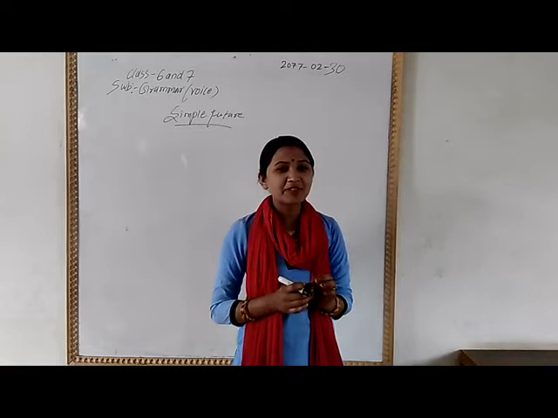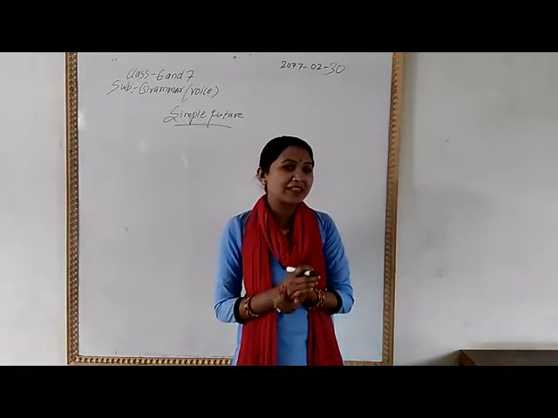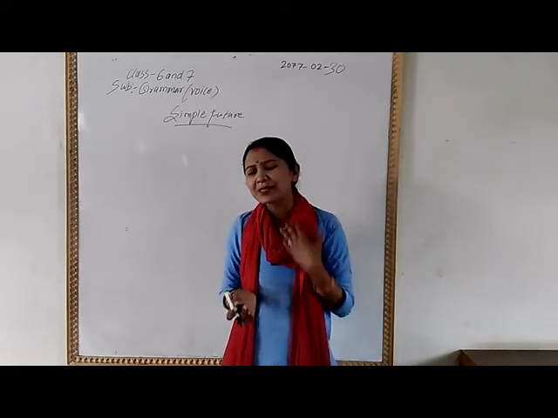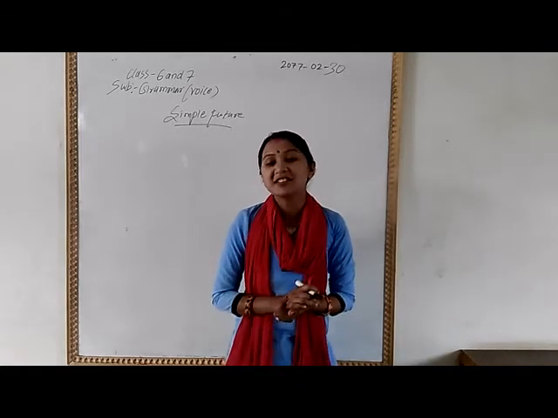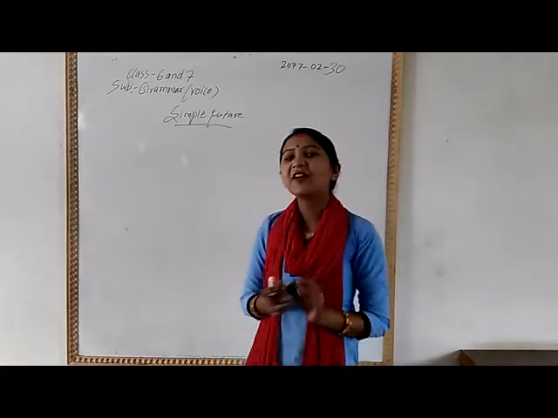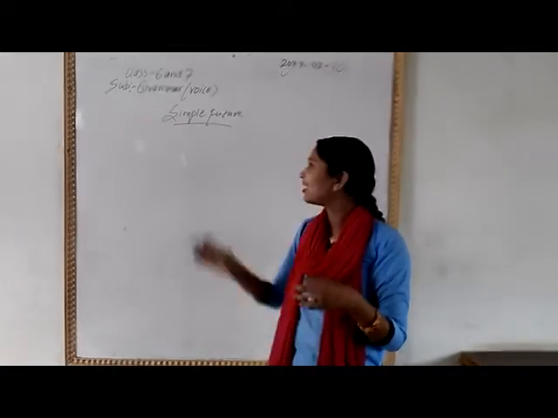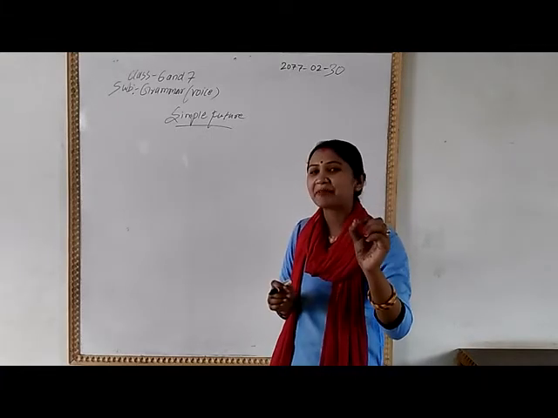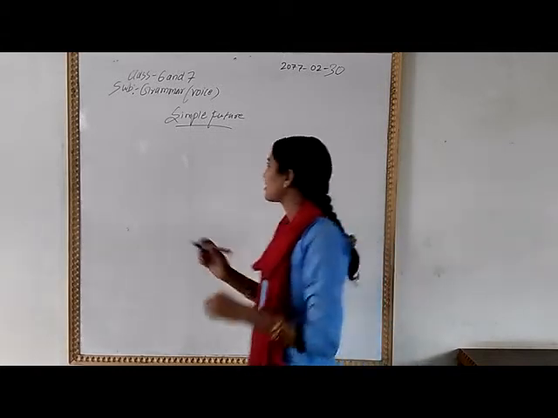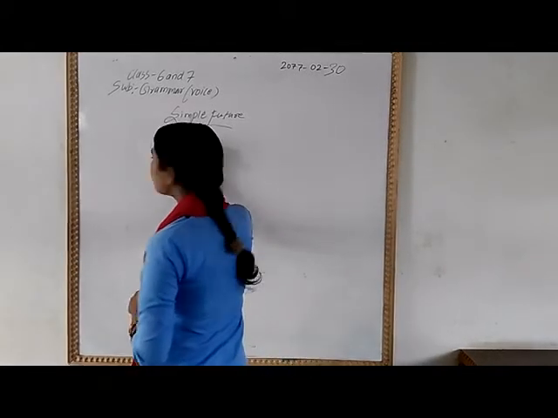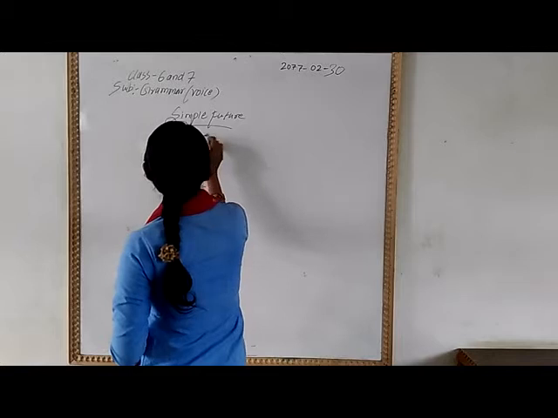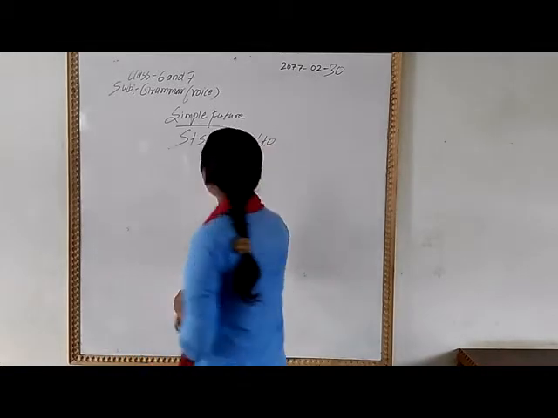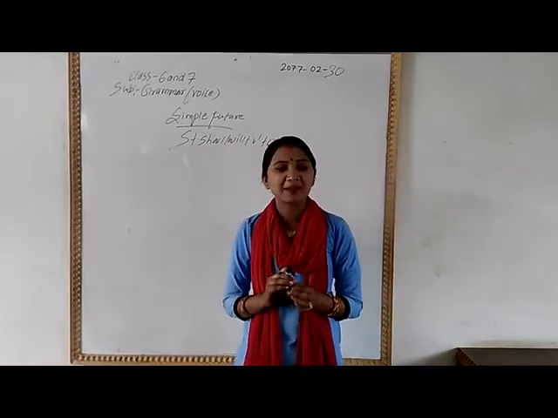I know you all know the structure of simple future. What is the structure of simple future? You told me, but I cannot hear you because you are at home. Okay, then speak at home also. What is the structure of simple future tense? You say "I am writing", but you just watch the video to see whether I am writing there or not. Now say it. The structure is subject plus shall/will plus verb plus object. Yes, this is the structure of simple future tense.